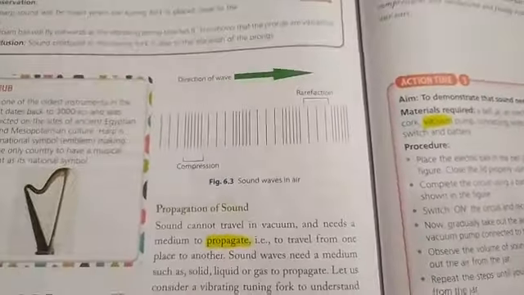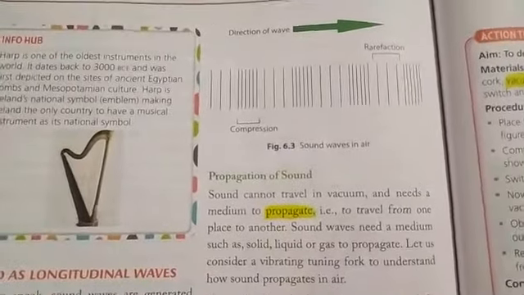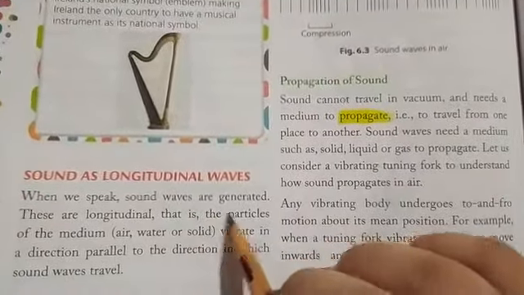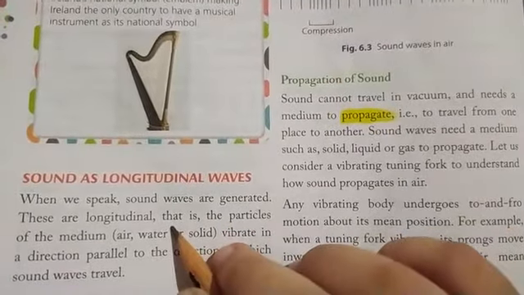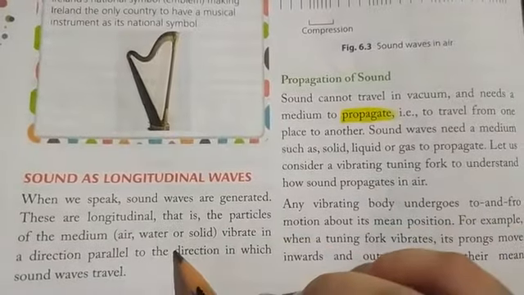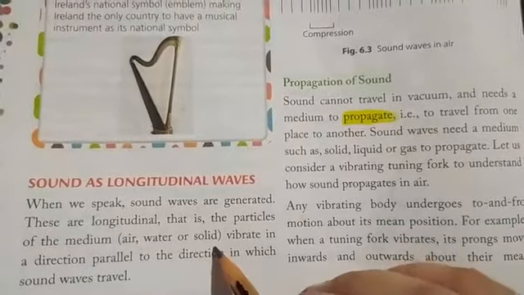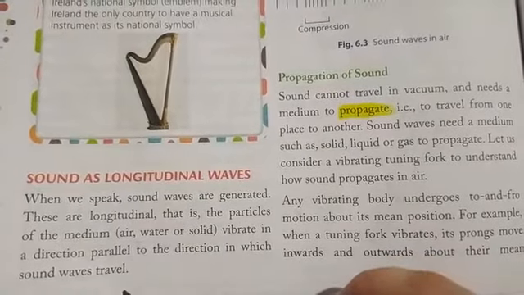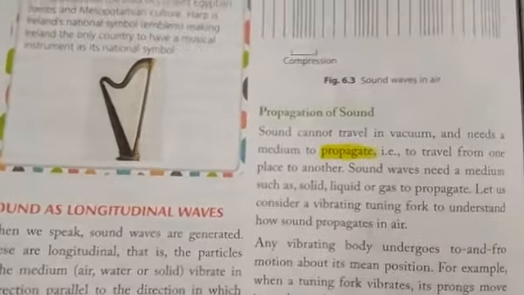Now next is how these longitudinal waves propagate. So when sound waves are generated, these are longitudinal, that is, the particles of the medium, which can be air, water or any solid, vibrate in a direction parallel to the direction in which the sound waves travel, as I have already told you.